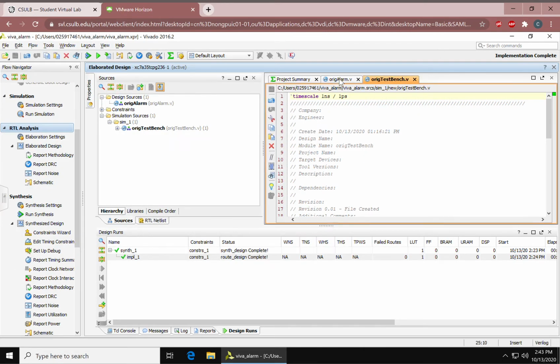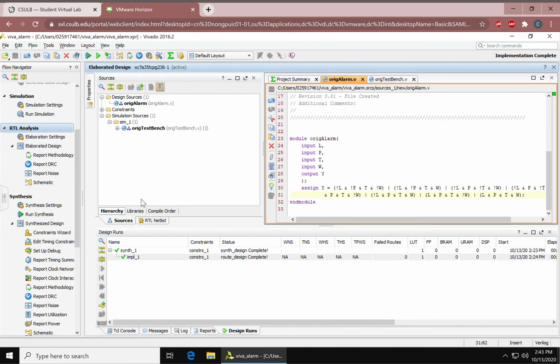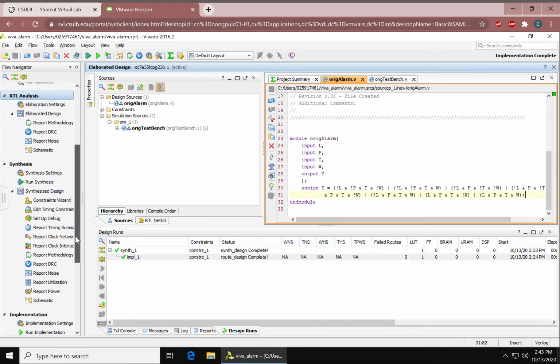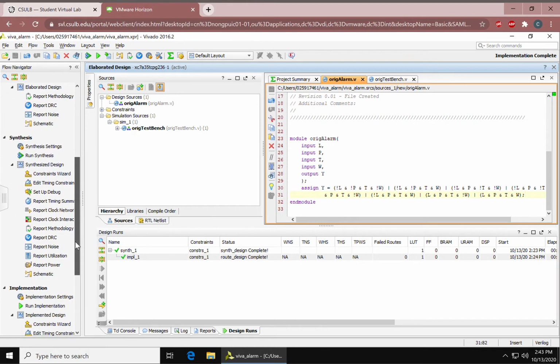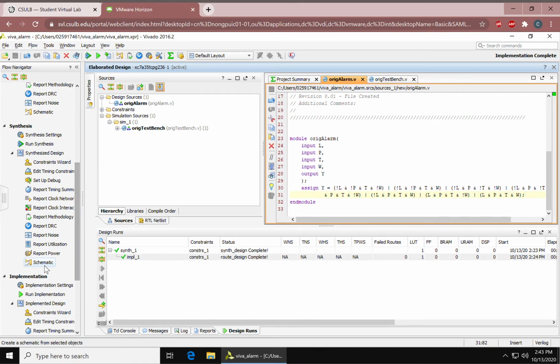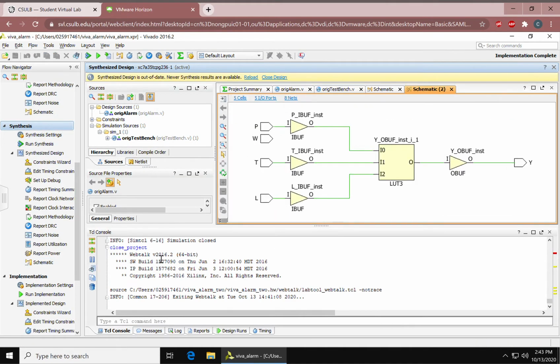You can also generate a different schematic by pressing schematic under the synthesized design under synthesis. And this creates this schematic. This would be a block diagram.